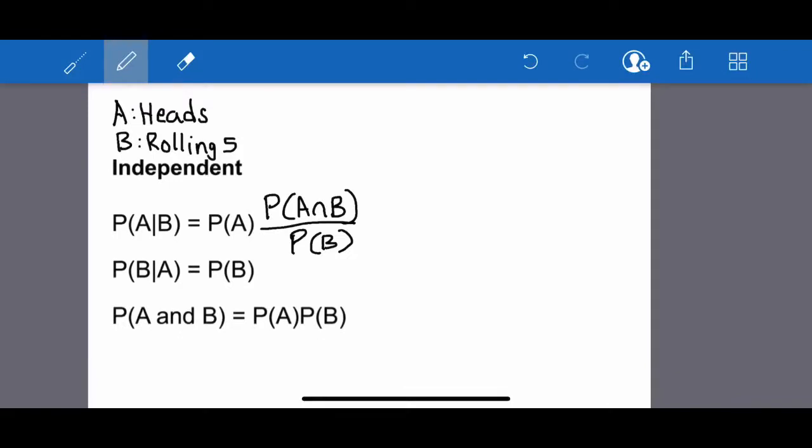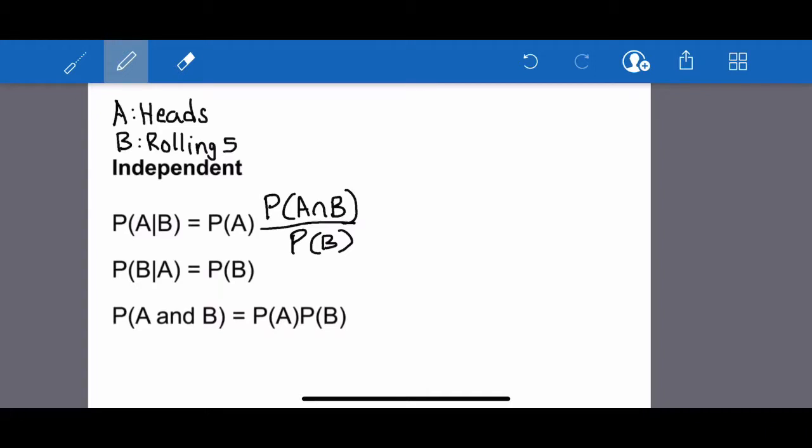So if we look at the first example, we can say that event A is landing on heads and event B is rolling a 5 on a 6-sided die. And for independent events, the probability of A occurring, given that B occurs, is the same as the probability of just A occurring.